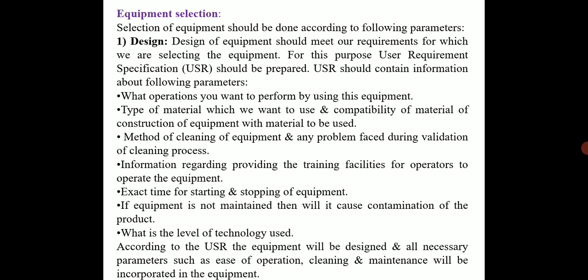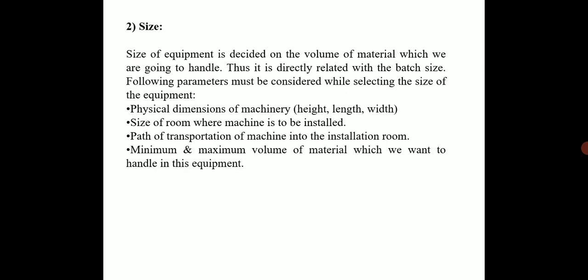According to all these points, we have to prepare the user specification record, and we should purchase the equipment which satisfies all these parameters, and which is easy to operate, easy to clean, and easy to maintain. All these parameters should be incorporated in that equipment. The second point that we should see while selection of the equipment is the size of the equipment. It is decided on the volume of material which we are going to handle.